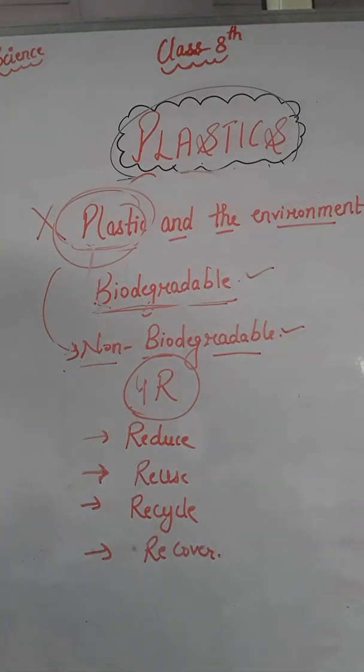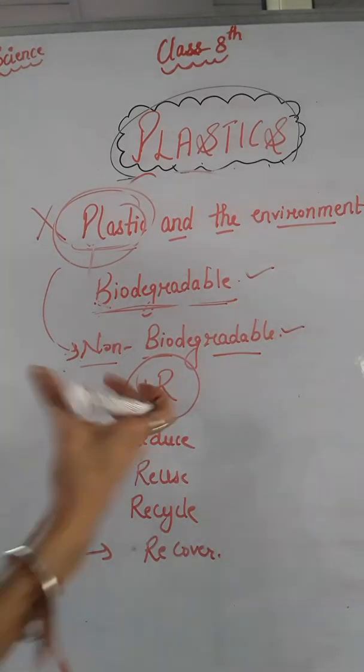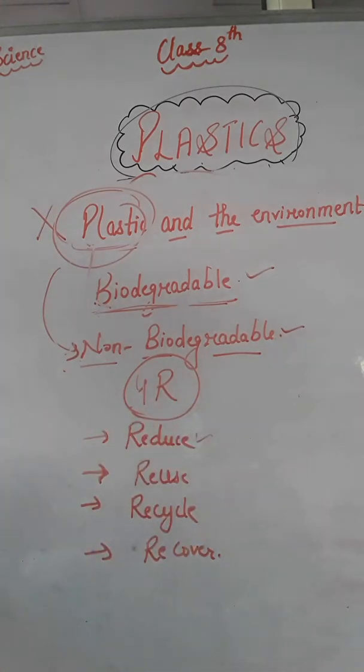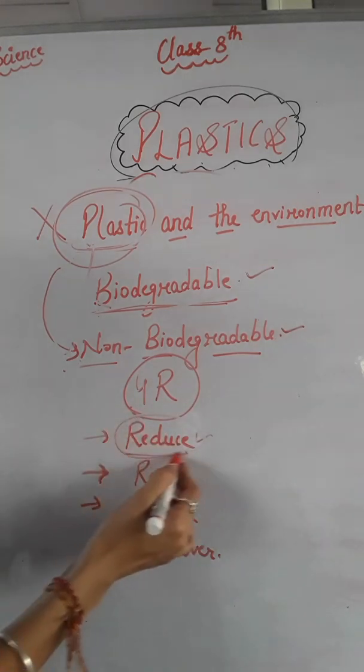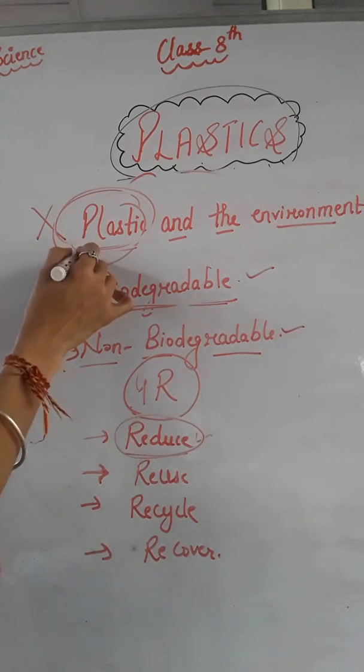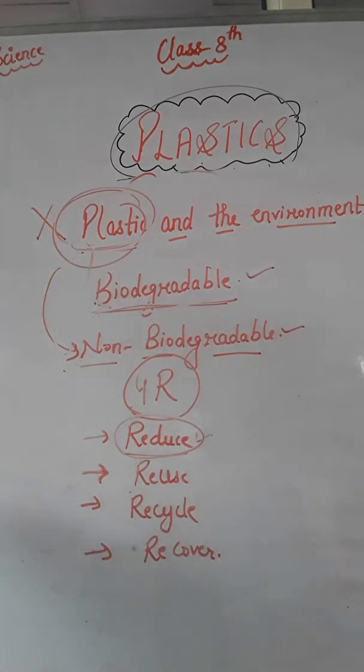First is reduce. We must reduce the use of resources that harm our environment as much as possible and save them for the future generation, right? We have to reduce the use of plastics, right? Second is reuse.